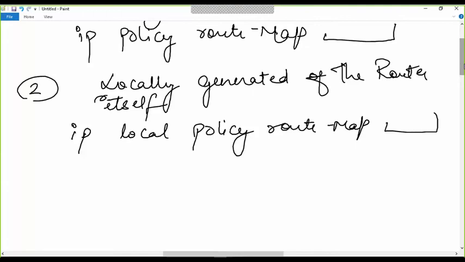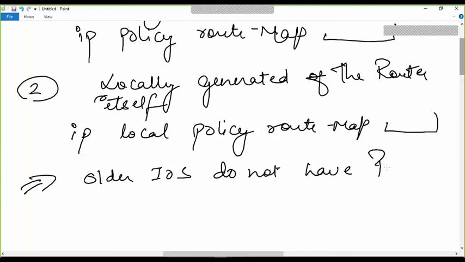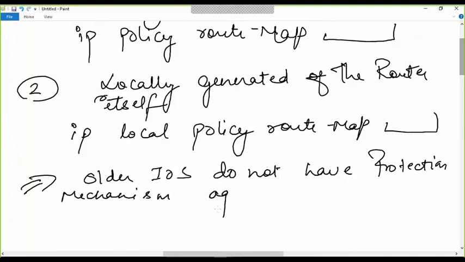Okay. The older IOS versions do not have that support. I'm talking about control plane suboptimal forwarding, control plane messages, for example the neighborship messages of OSPF or EIGRP. So older IOS do not have a protection mechanism against the local policies we are applying, so sometimes our local control plane traffic also gets caught in that.